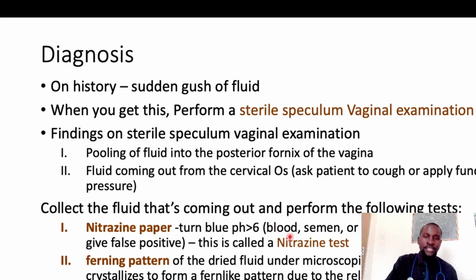For example, if there's presence of blood, or if there's presence of semen, semen is alkaline. Blood is not acidic. Or if you have bacterial vaginosis, which is an alkaline environment, because it's mostly caused by people that love to douche, especially if you douche a lot.